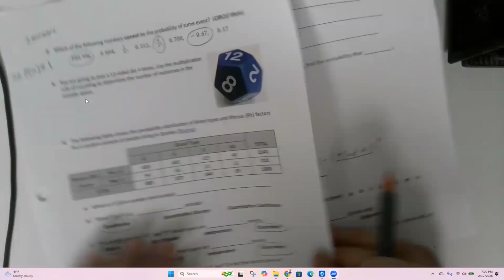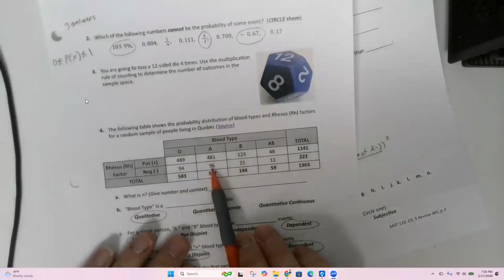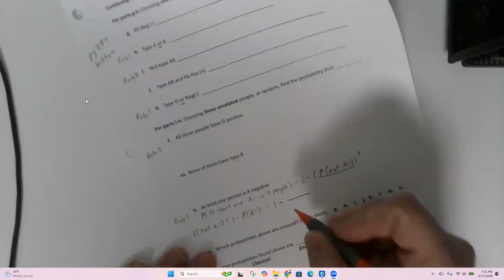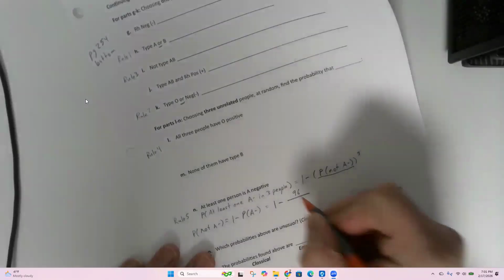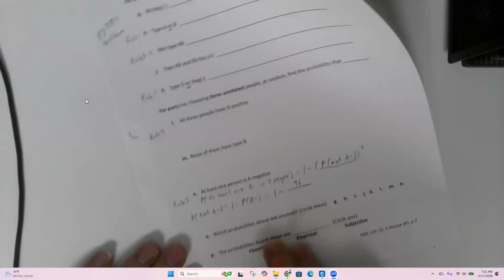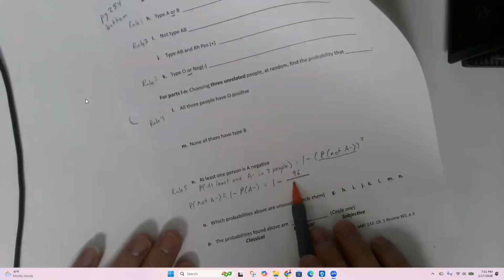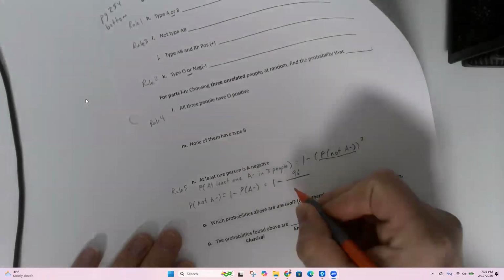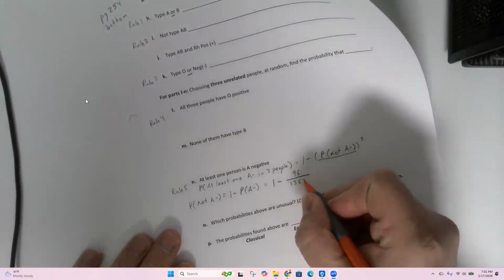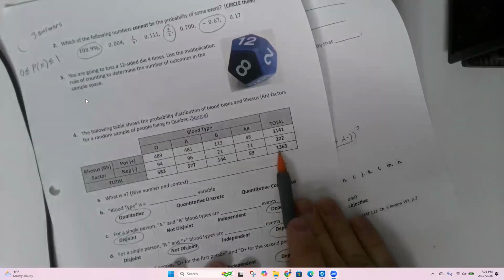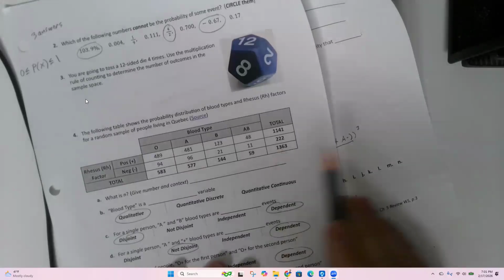The probability of A negative: there are 96 people that are A negative. That's what I want. What's my total? Altogether, the total is 1363. That's my total sample. So I can calculate 1 minus 96 divided by 1363.